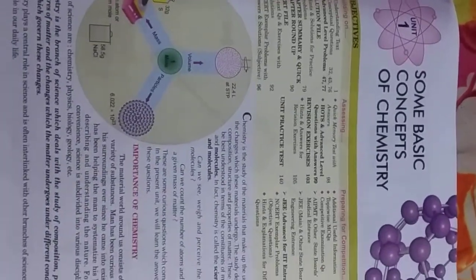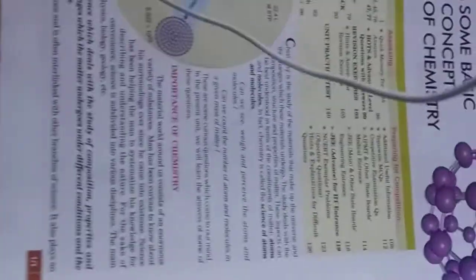Shall we proceed now with the first chapter? As you can see, this is Some Basic Concepts of Chemistry. So the first question is: what do you mean by chemistry actually?